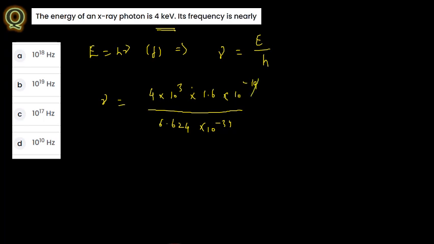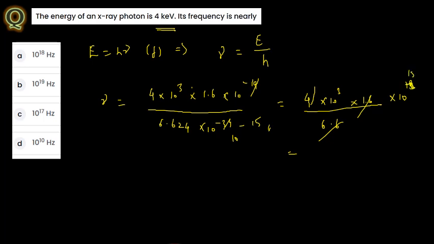Now you just cancel here. From this, the exponents give around 10 to the power of 15. Then 4 into 10 to the power 3 and 1.6 in the numerator, divided by 6.624, that is 1.6 into 4 is 6.4, divided by 6.624 is approximately 1. So we get 10 to the power of 15 plus 3, which is 10 to the power 18.